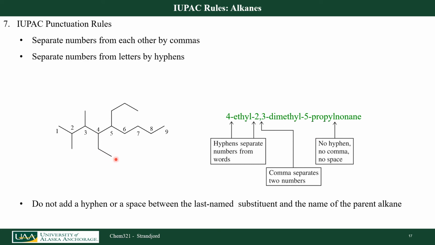I have an ethyl at carbon number 4, and I have 3 carbons, or a propyl, at carbon number 5. I go E, M, and then P. Notice again, we do not include the D in my alphabetization system.